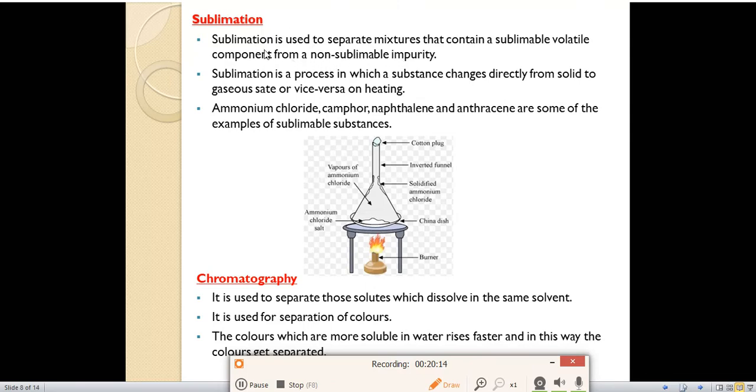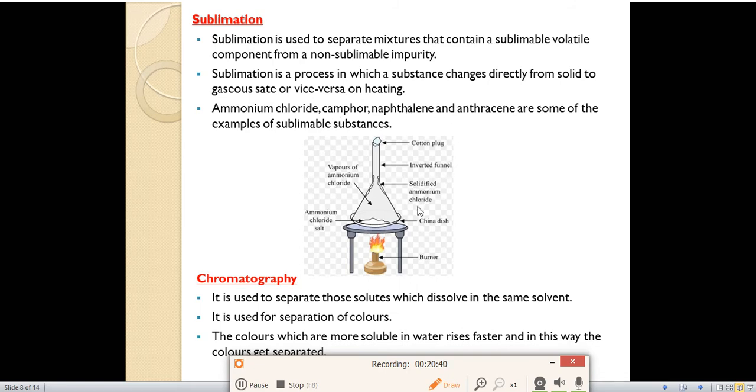It is a process by which we can separate a mixture which contains a sublimable volatile component and a non-sublimable impurity. Sublimation is a process in which the substance changes directly from solid to gaseous state or vice versa, means from gaseous state to solid state also it can change on heating. Examples of sublimable substances are ammonium chloride, camphor, naphthalene, anthracene.